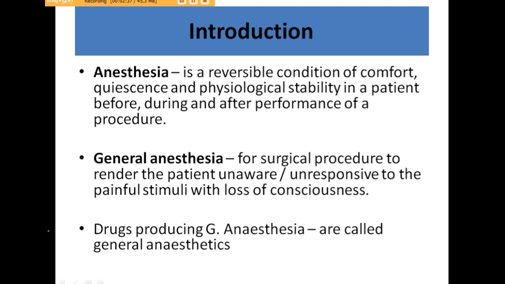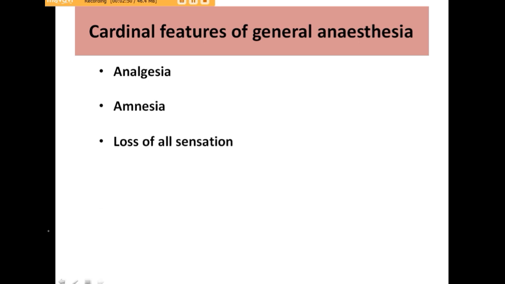There are certain cardinal features to consider a drug as a general anesthetic. It should provide analgesia, and it should provide amnesia, that means loss of memory. There should be loss of all the sensations like pain, touch, temperature, and proprioception.